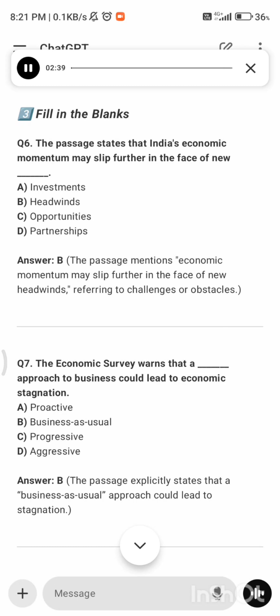Q7. The economic survey warns that a blank approach to business could lead to economic stagnation. A. Proactive. B. Business as usual. C. Progressive. D. Aggressive. Answer: B. The passage explicitly states that a business as usual approach could lead to stagnation.